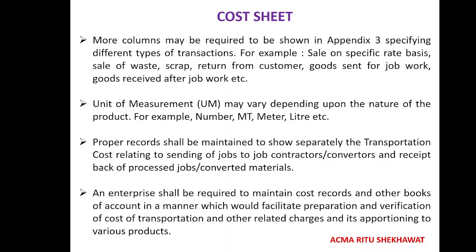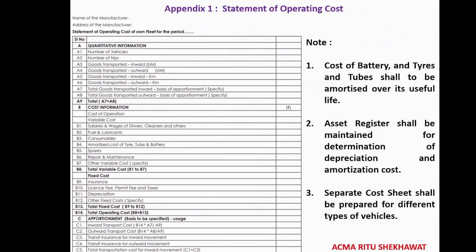An enterprise shall be required to maintain cost records and other books of account in a manner which would facilitate preparation and verification of cost of transportation and other related charges and apportionment to various products. So these are the three appendices which we need to make in a report of transportation cost. These appendices are to be certified and signed by the cost accountant only.